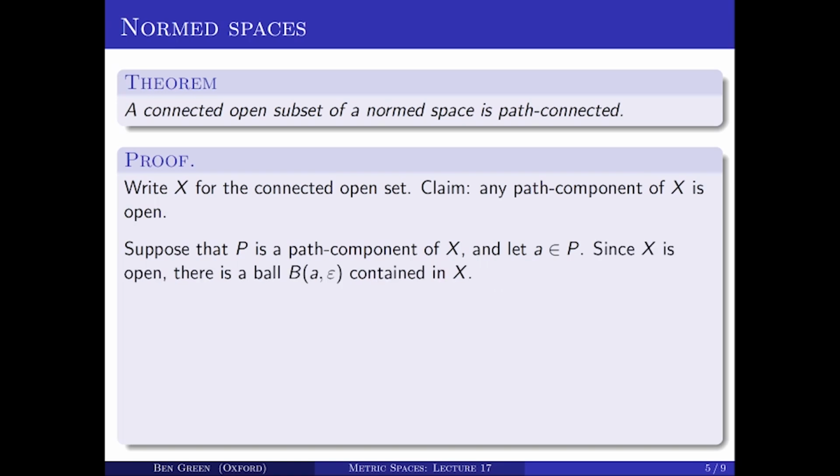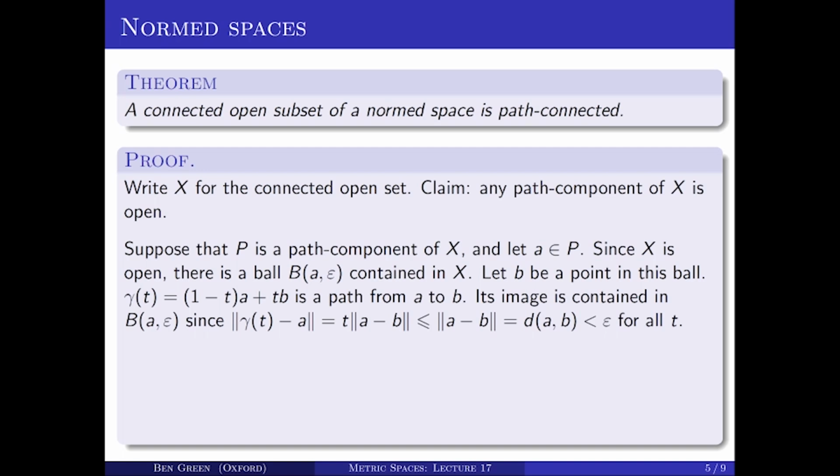Now X is open, and so there is a little ball of radius epsilon, contained in X, about A. Let's let B be a point in that ball. And then I can write down the following path gamma from A to B. So this is a path in X, well, in the underlying normed space. Gamma of t is (1 minus t) times A plus t times B. So that's a continuous map. Gamma of 0 is A and gamma of 1 is B.